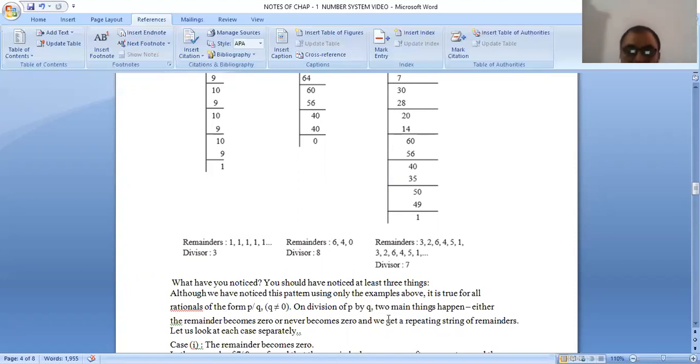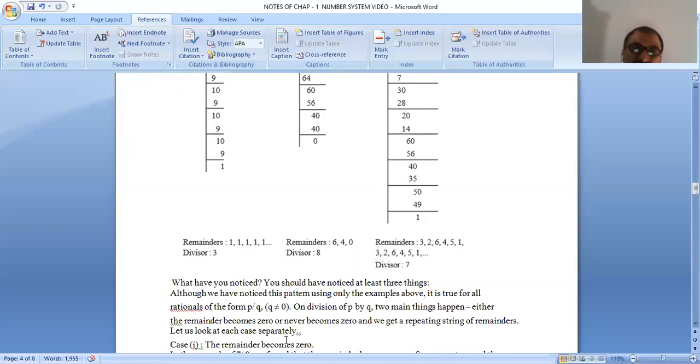On division of P by Q, two main things happen. Either the remainder becomes 0, or it never becomes 0 and we get a repeating string of remainders. Let us look at each case separately. Understood or not?